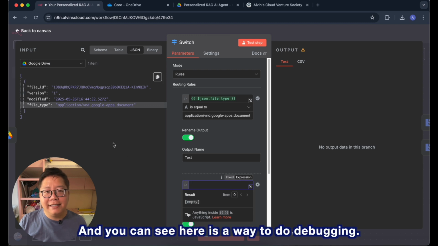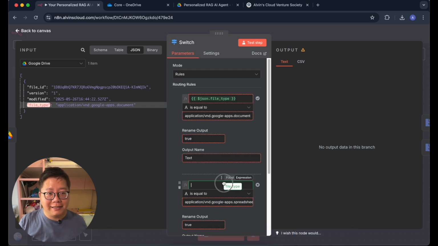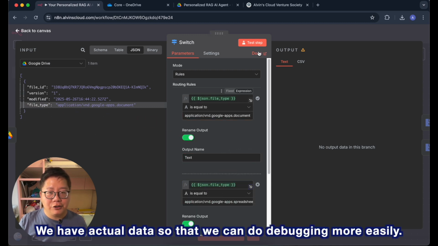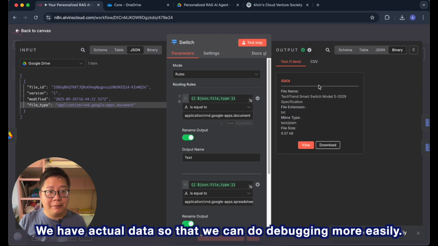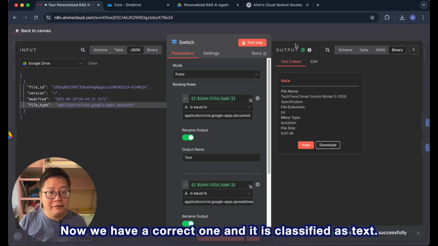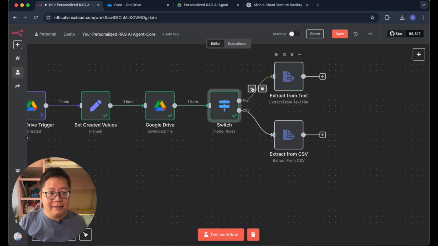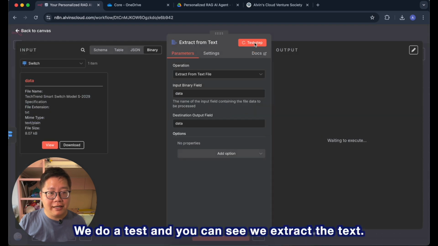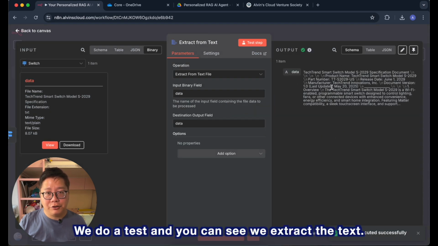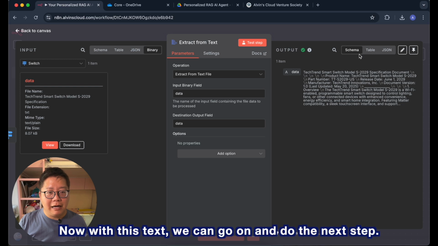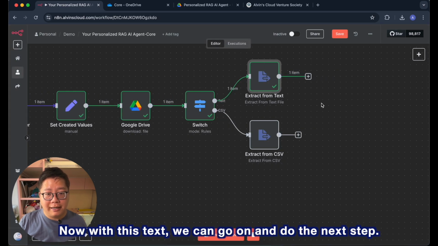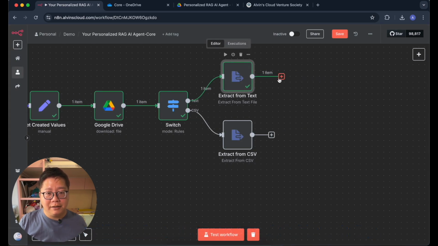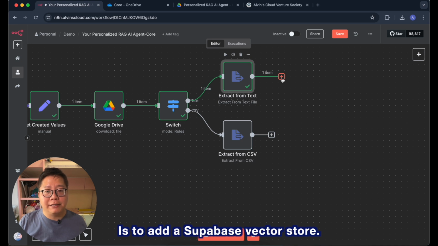And you can see here is a way to do debugging. We have actual data so that we can do debugging more easily. Now we have a correct one, and it is classified as text. And the extract from text can work now. We do a test, and you can see we extract the text. Now with this text, we can go on and do the next step, which is to add a Supabase vector store.